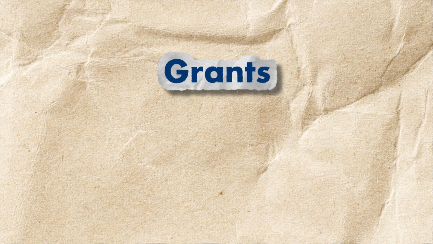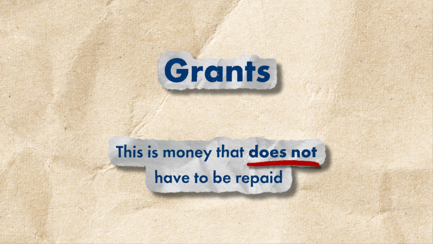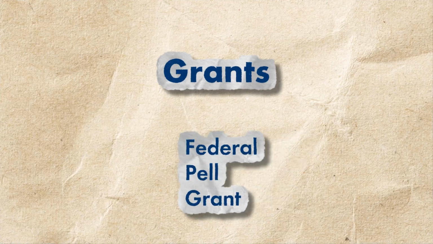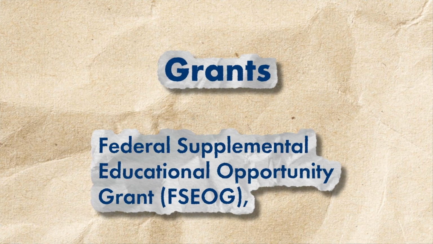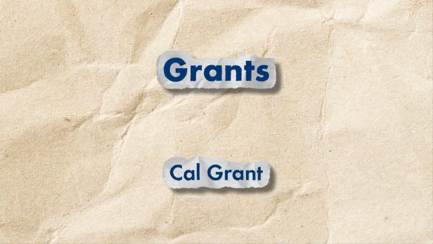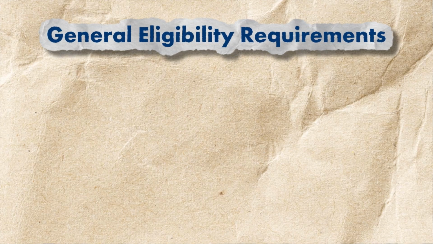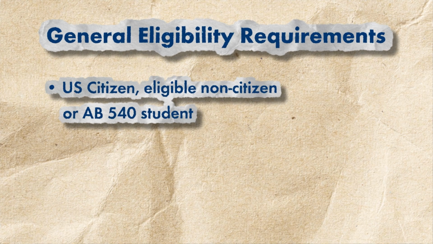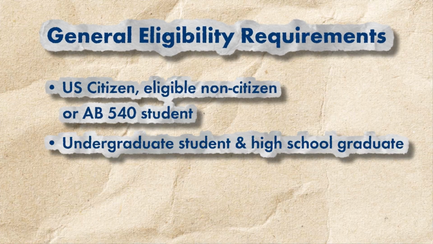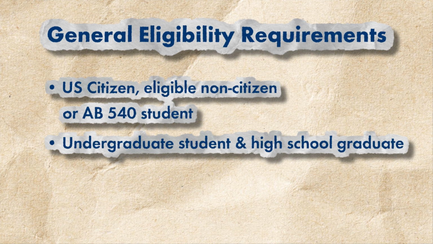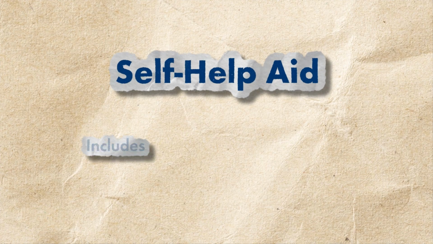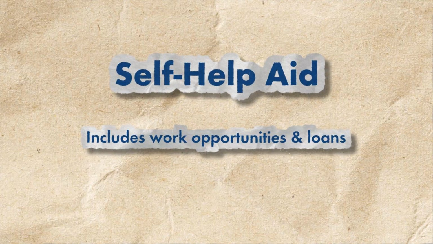Grants are another type of financial aid. This is money that does not have to be repaid. Some examples of grants are the Federal Pell Grant, Federal Supplemental Educational Opportunity Grant, Cal Grant, and Student Success Completion Grant. Some general eligibility requirements are that you need to be a U.S. citizen, eligible non-citizen, or AB 540 student, an undergraduate student, and high school graduate, meet SAP requirements, and have financial need.